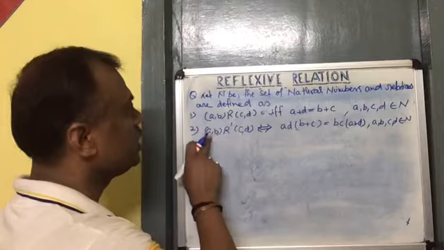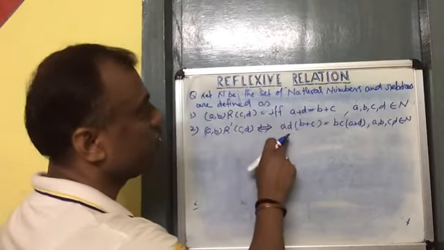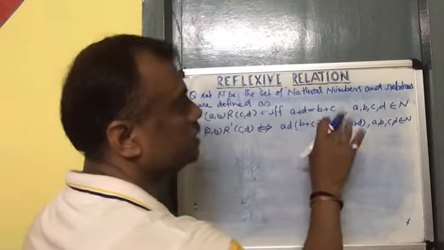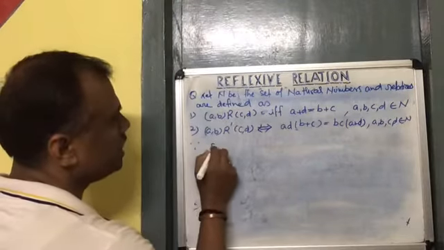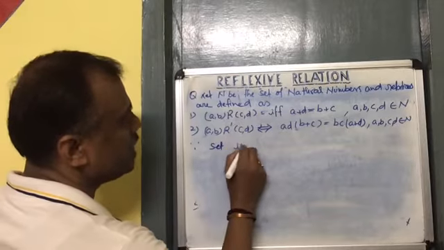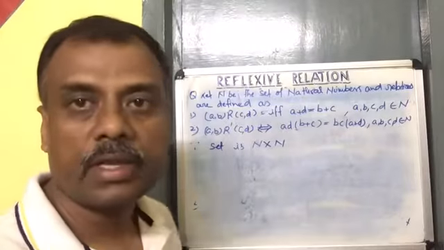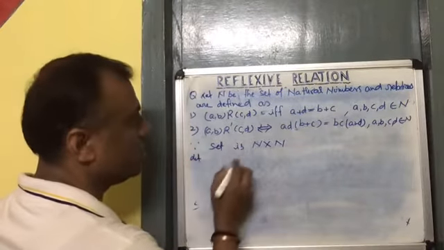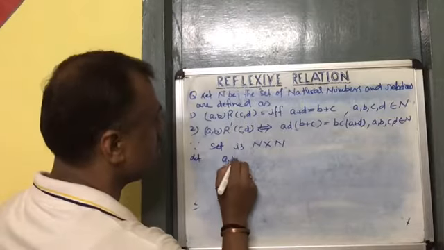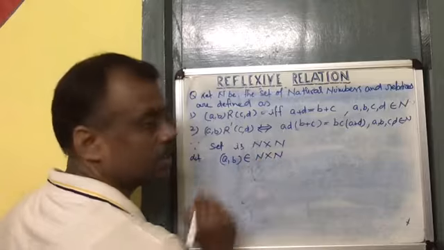And another relation I have defined, R dash: AB related with CD if and only if AD equals B plus C and this. This type of problem, since the set is N cross N, we have to take the element from this set. So let element AB belong to N cross N.